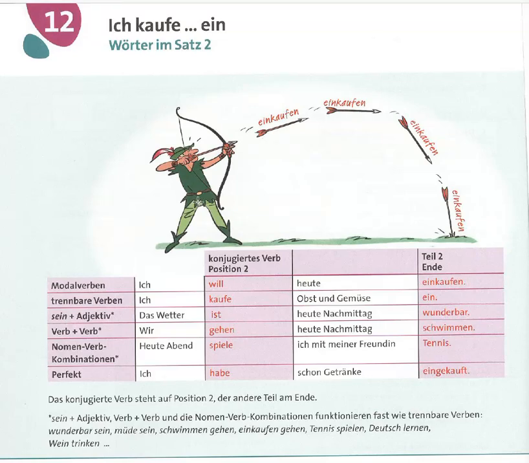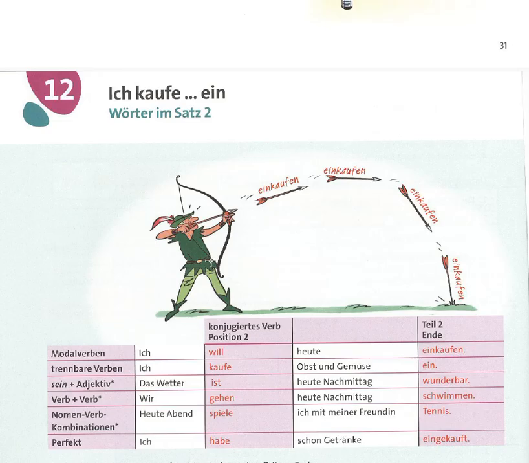Hello friend, in this video I will explain German sentence structure, especially how the verb changes position depending on the grammar, and we will look at modal verbs, separable verbs, sein with adjective, noun plus verb combination, and the perfect.